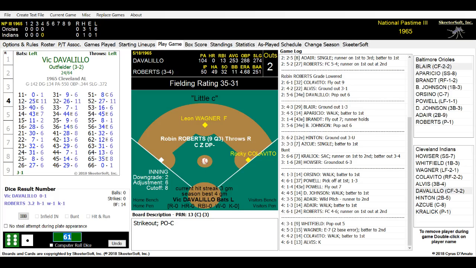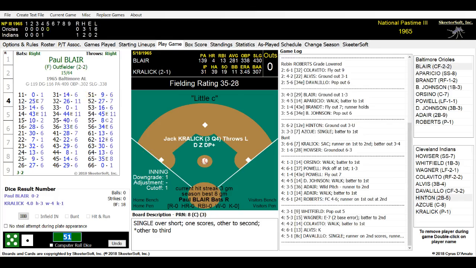Vic Davalillo is coming up to bat. Here is the pitch. It is a 51, and here we go. Vic Davalillo gets it over the shortstop's head. Luis Aparicio couldn't get it just fast enough. It bounces on in. Here comes Wagner to score. He's going to make it in. Colavito's on his way, and he gets out there over towards third base. He is safe.